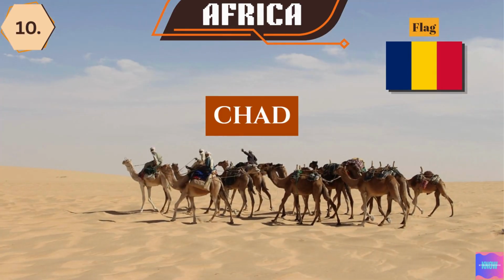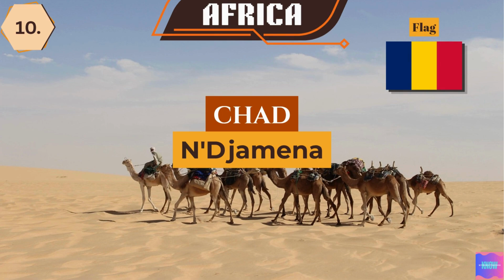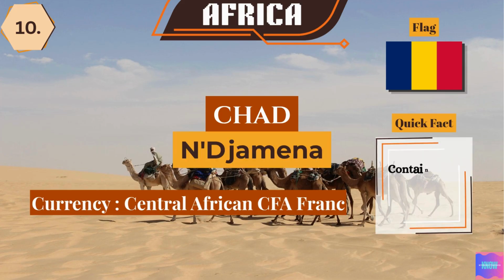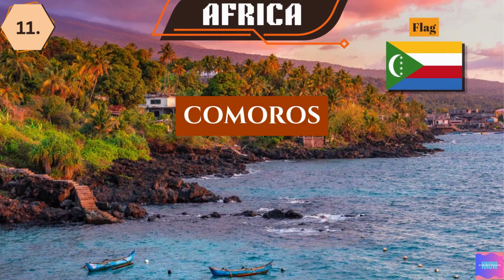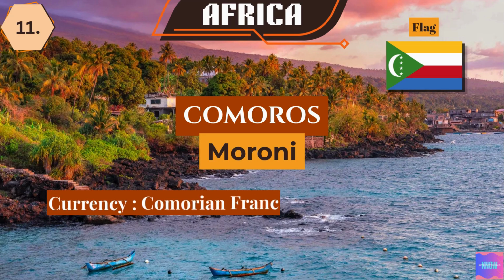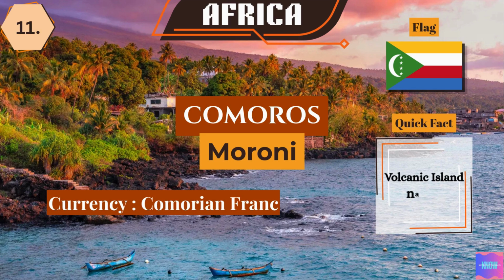Chad. The capital city is N'Djamena. The currency used here is the Central African CFA franc. Chad contains part of the Sahara Desert. Comoros. The capital city is Moroni. The currency used here is the Comorian franc. Comoros is a volcanic island nation.